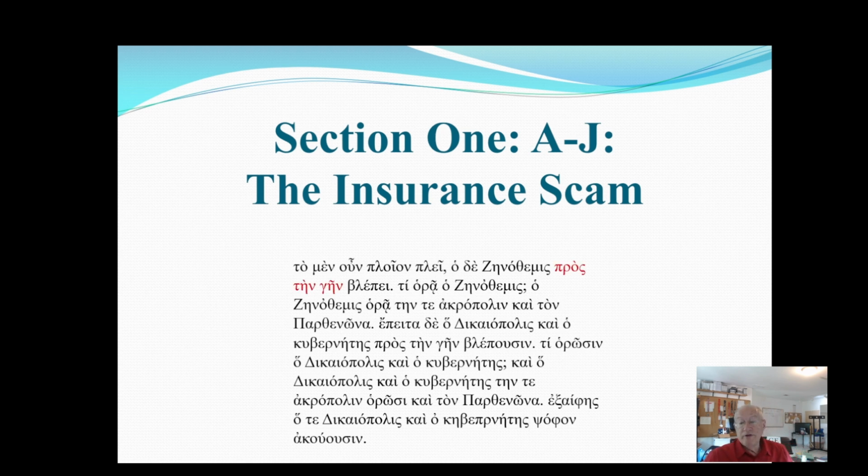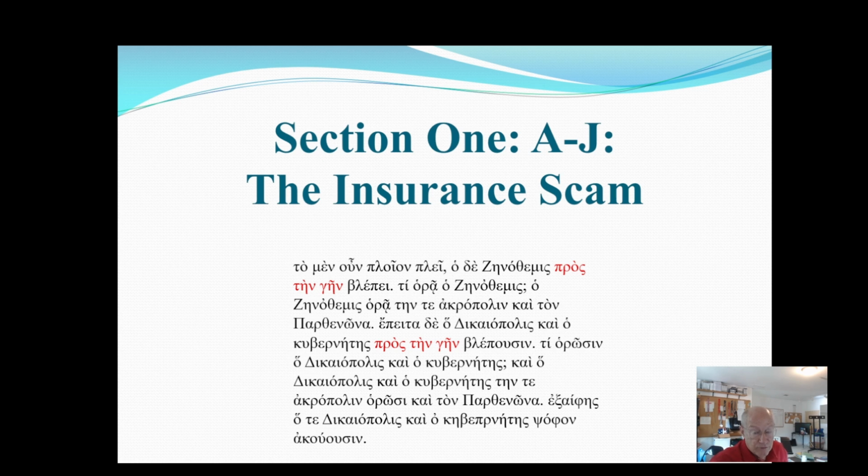All right, so in the previous video we looked at the first paragraph and we broke it up into parts. We first started with prepositional phrases, then we did noun phrases and their verbs, and we're going to do the same thing here. So the first prepositional phrase in this section is pros tein gain. Pros tein gain means toward the land.